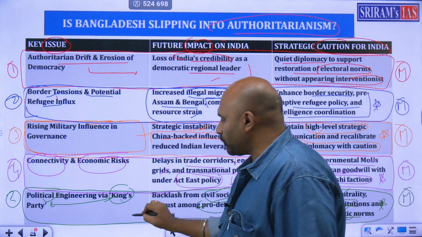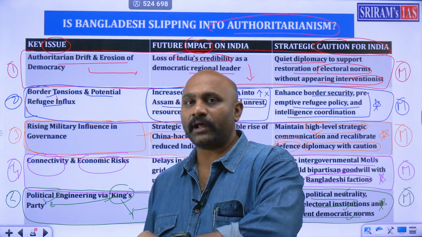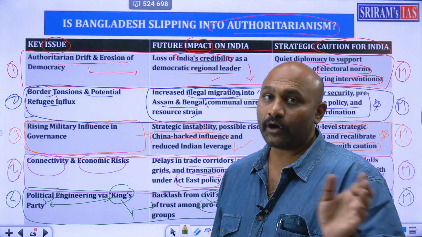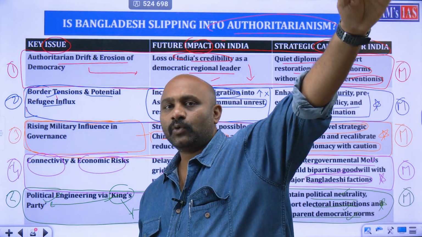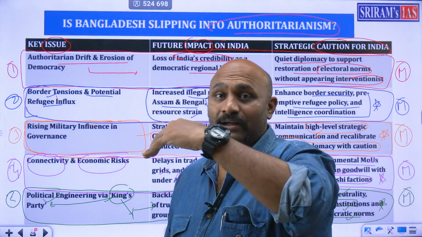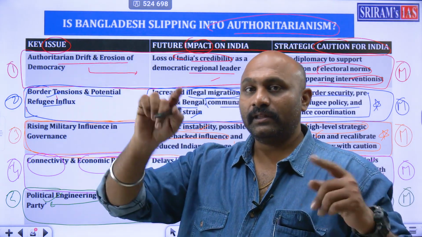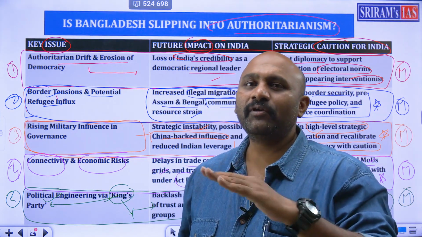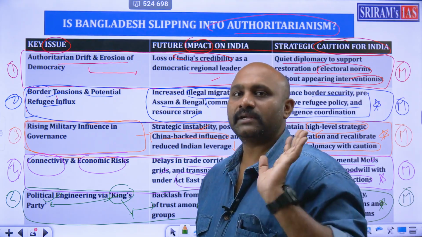So what are the issues with respect to King's Party? If dictatorship gets popularity, democracy will get unpopular. That is our whole point. For a long time, democracy has been popular, after dictatorship, kings, and rulers. Again, if dictatorship starts, democracy will become unpopular and authoritarianism will become popular. Because of that, democratic groups will lose popularity overall. People will not believe in democracy anymore, which is a big danger and will lead to World War III. That is the whole point.